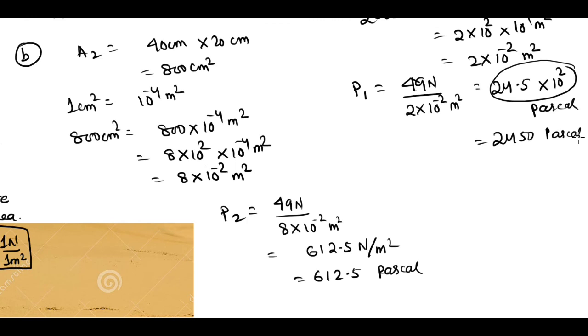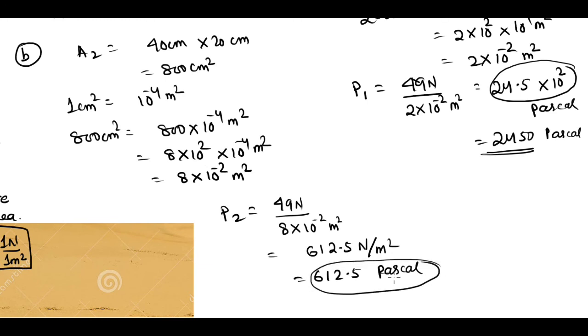So you can see that in both the cases, case A and case B, the weight of the wooden block is the same, 49 Newton. But in the first case, the weight of the wooden block is acting on a smaller area. That's why the pressure is larger, 2450 Pascal. But in the second case, the thrust or the weight of the object is acting on a larger area. That's why the pressure reduces.